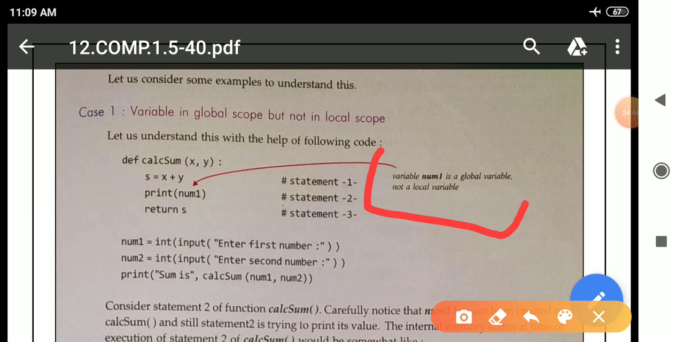See here, variable num1 is a global variable, not a local one. Why? Because num1 is present in the top level statements. First this line will execute, not this one. This line will not execute. This particular num1 line will execute first, so it will be declared as a global variable, not as a local variable.